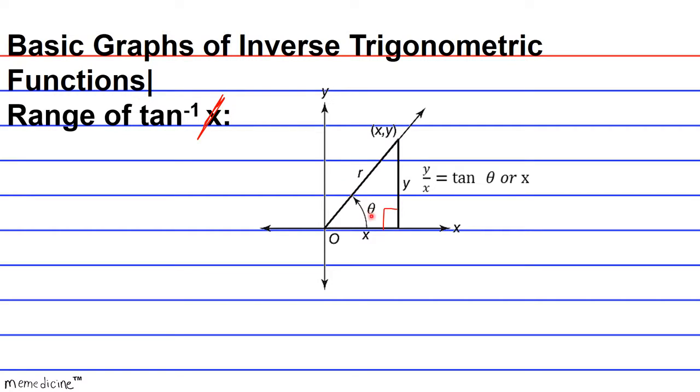Because this acute angle in standard position is a reference angle, sometimes called theta reference. Let me just indicate that really quickly. The lag time here is ridiculous. I'm really trying not to write. Okay, and what I mean by that is when you input the inverse tangent function, let's say x is, I don't know, 1, okay? That would mean that the reference angle is 45 degrees because the tangent of 45 degrees is equivalent to 1, okay?